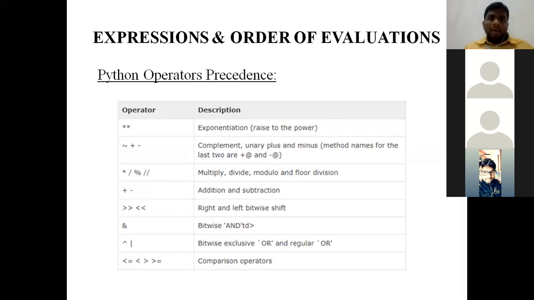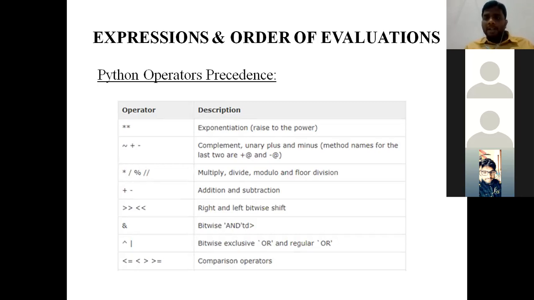So learn this precedence table very well. The highest precedence is exponentiation. Next, complement, unary plus and unary minus. The third and fourth ranks go to arithmetic operators: multiplication, division, modulus and floor division for the third, and addition and subtraction for the fourth. Clear? And one more thing to remember: suppose my expression consists of operators of the same precedence.